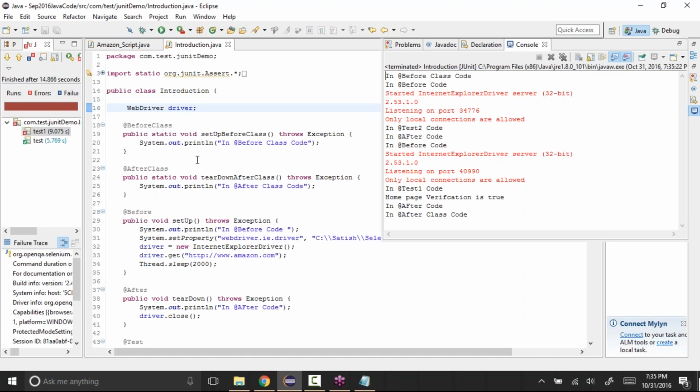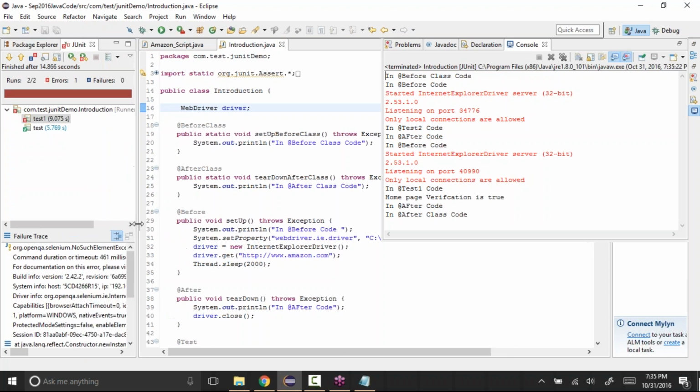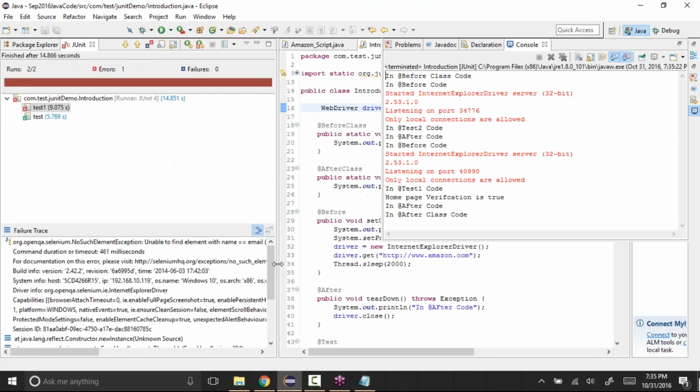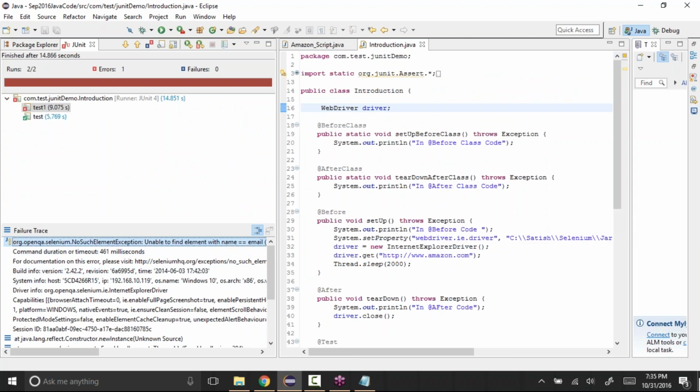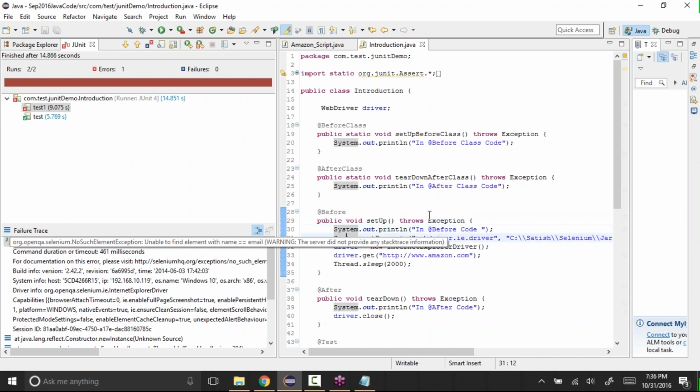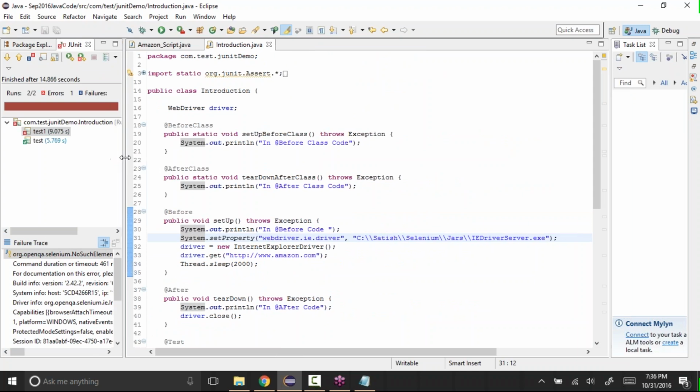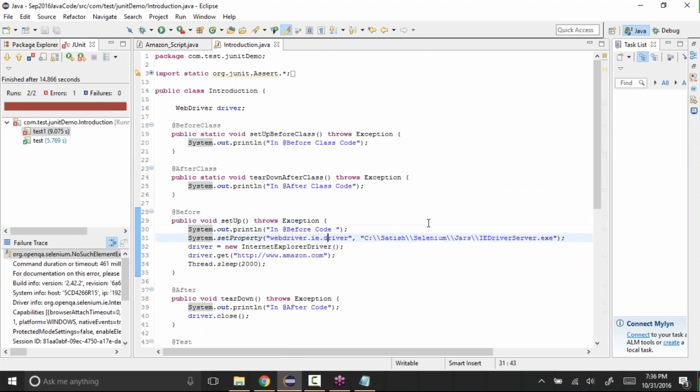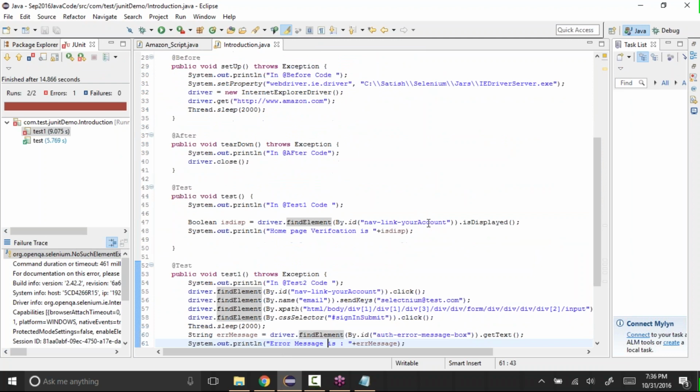Okay, see, it executed it, but looks like the first one failed. So let's see what the problem is. It says it could not find, oh, did I copy it in one? It says it could not find the element email. So let me see why the first one failed. Because, oh, test 1 itself failed. The second one itself failed.